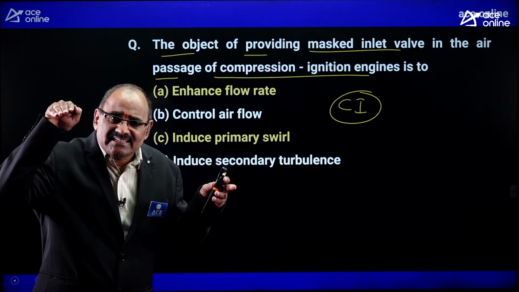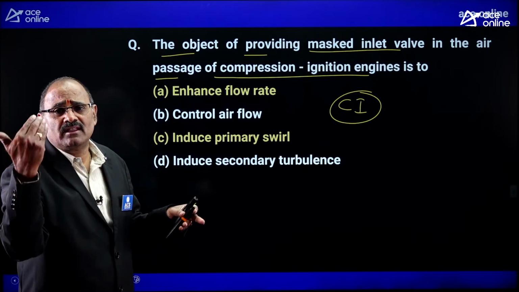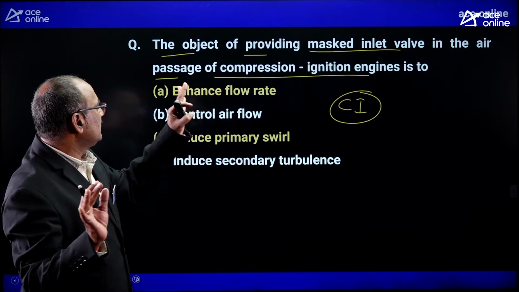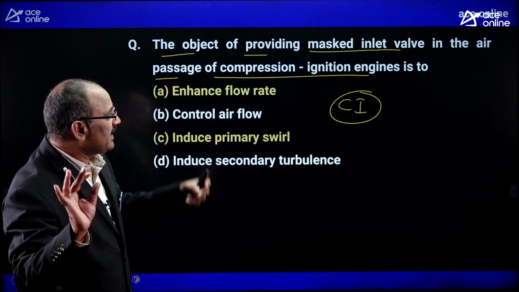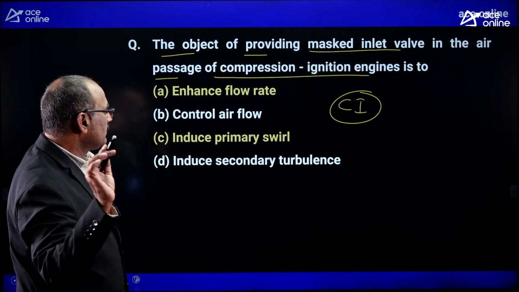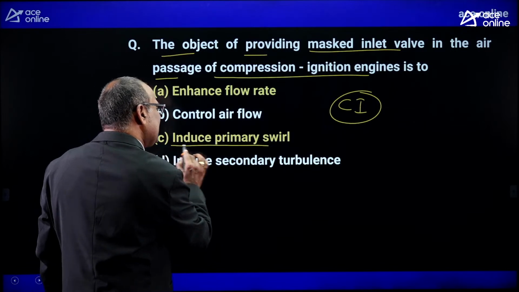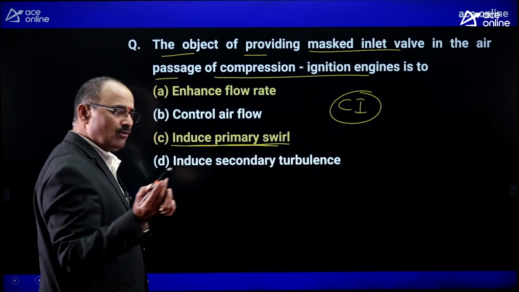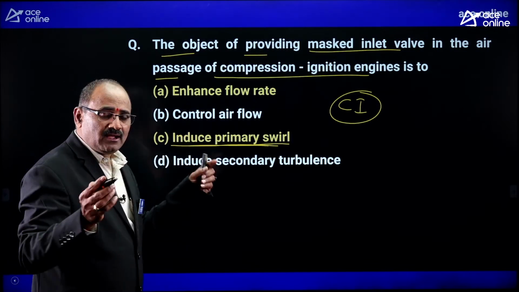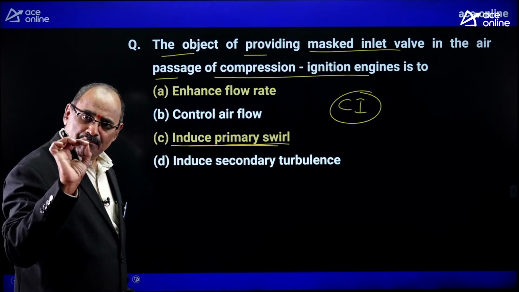That entering air touches the edge of the cylinder, causing some swirl motion. Anyhow, the object of providing a masked inlet valve in the air passage of the compression ignition engine is to produce, during the suction stroke, the induced primary swirl. Is it understood clearly? To produce the induced primary swirl, the inlet valve is masked.